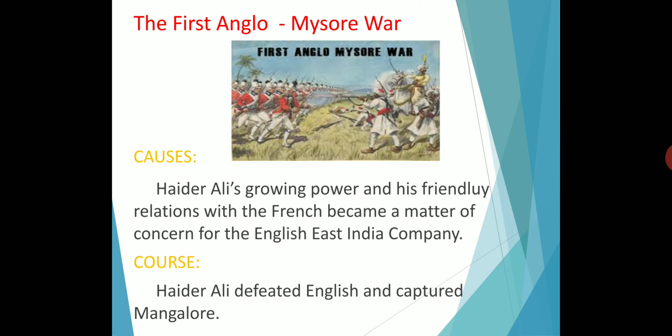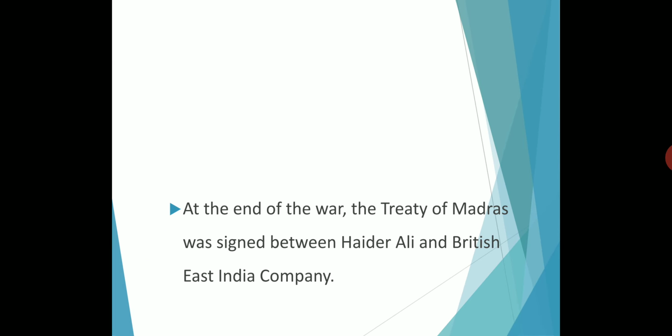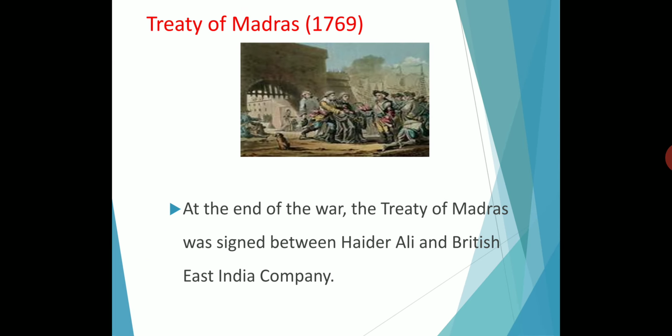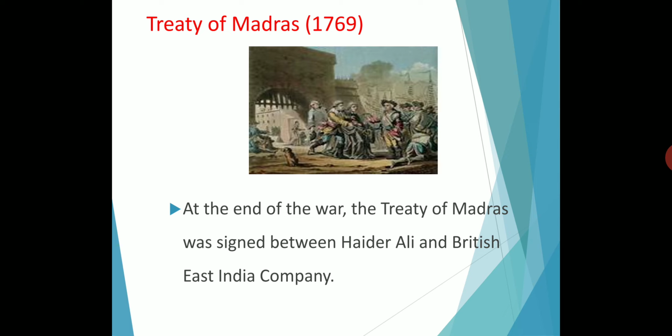Already we discussed what a treaty is. Treaty means compromise. We are bringing one solution, which is called a treaty. So the first Anglo-Mysore War ended with the Treaty of Madras in 1769. Okay. So next we are going to see about the Treaty of Madras 1769. At the end of the war, the Treaty of Madras was signed between Hyder Ali and the British East India Company.